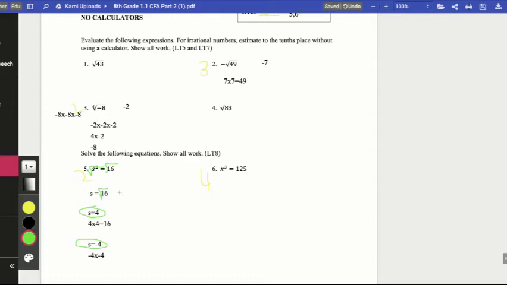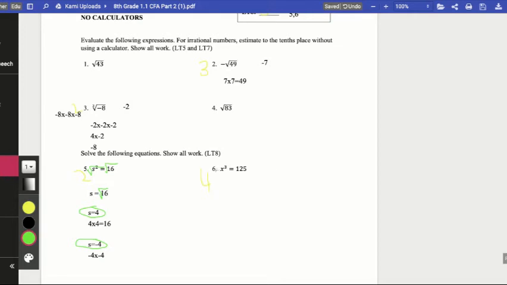Okay, if you just gave me s equals 4 and you showed all of your work, you could have earned up to 3 points. But if you just gave me s equals 4 and no work, then you would not have earned that many points.